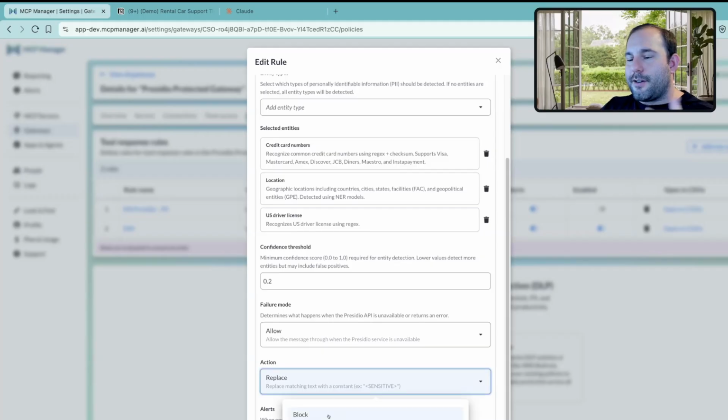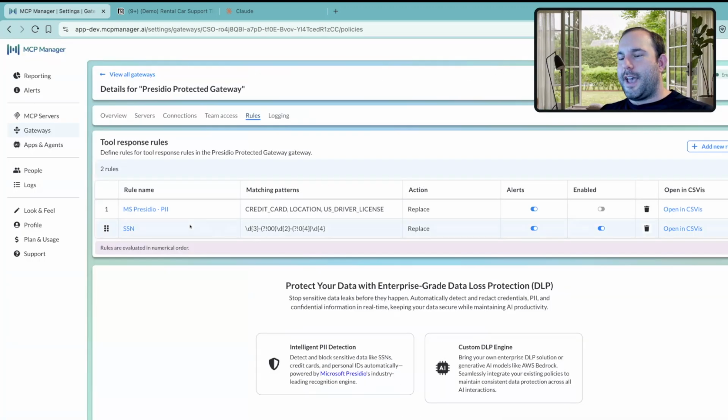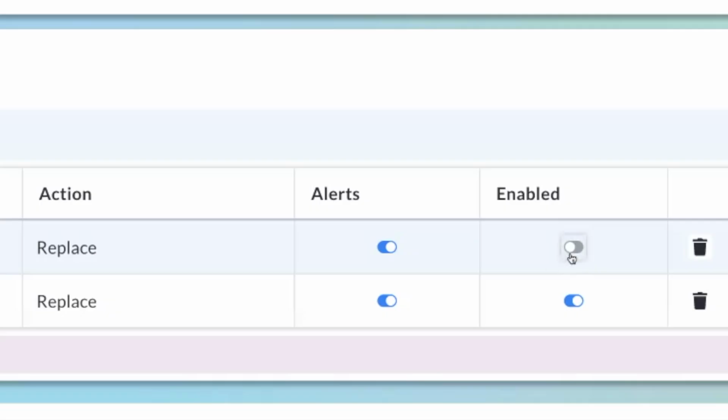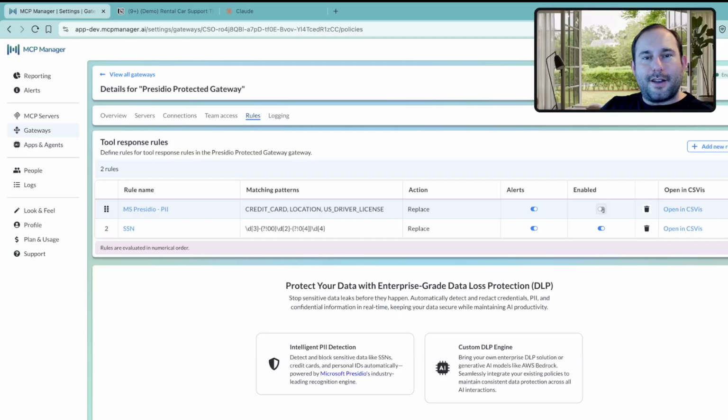Now, you could take another action here, which is to directly block the MCP call. So let's say you wanted the existence of PII in a piece of content to completely rule out the processing of any piece of that message. That's another behavior that you could adopt. For today, I'm going to replace it. And I'm actually going to start with this off so that we can establish a baseline and then turn it back on again and watch the engine run.